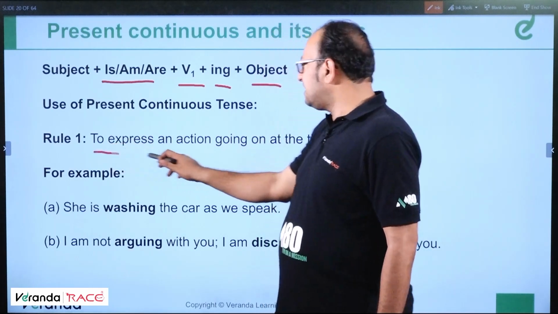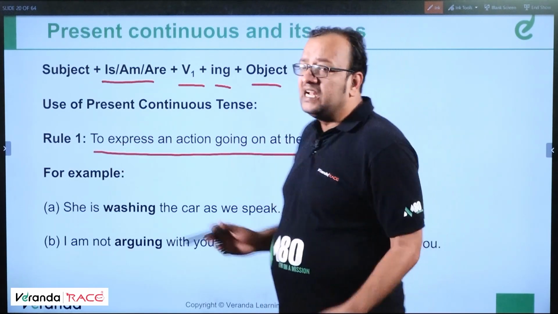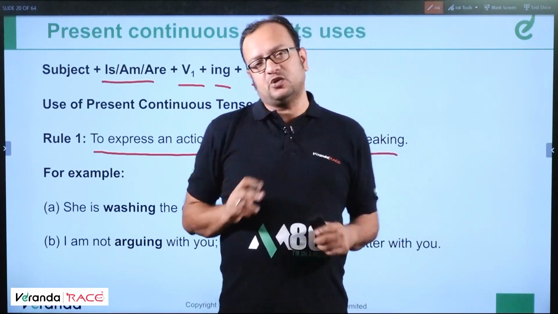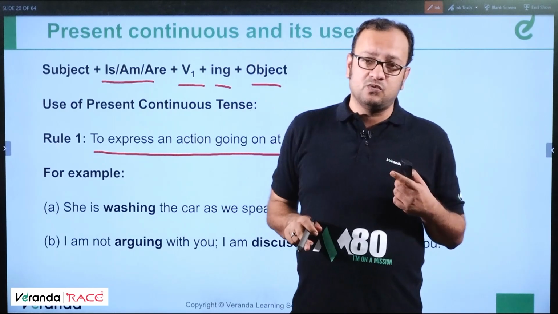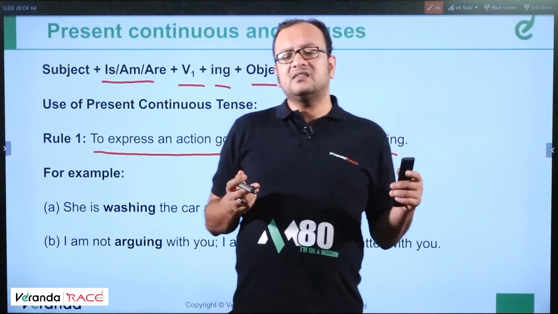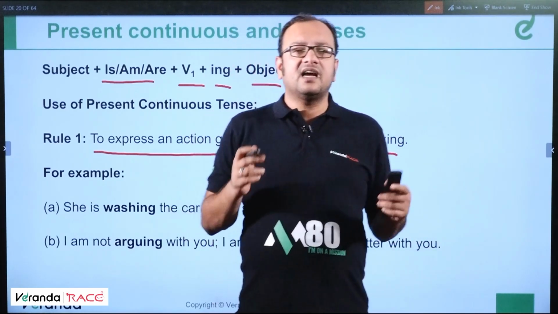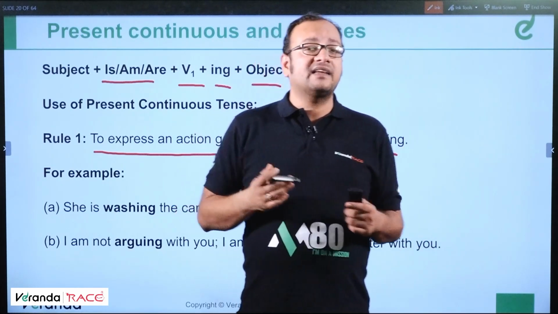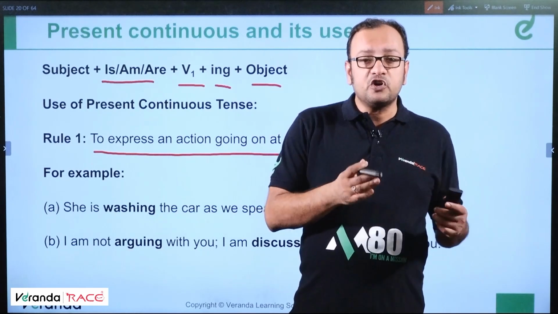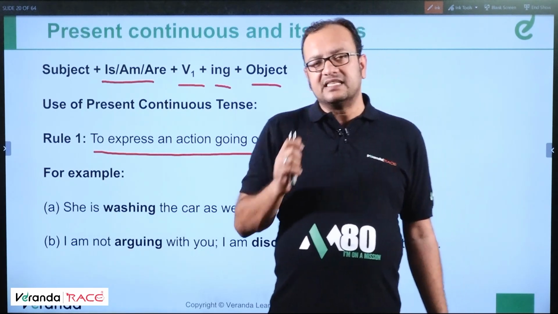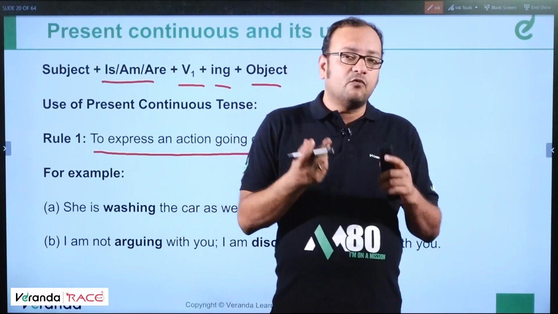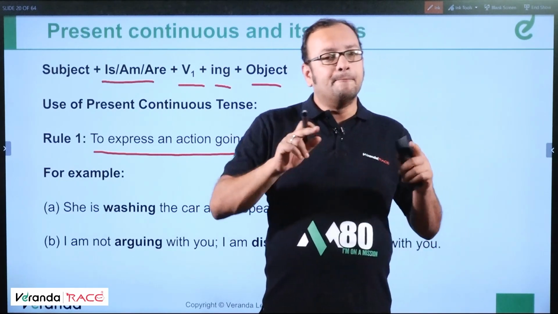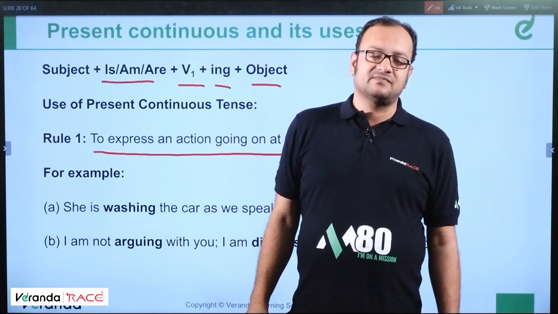So rule 1 is to express an action going on at the time of speaking. The action which is happening right now is written in present continuous. For example, if I meet a guy called Arul and I ask him, what are you doing nowadays? He will say, I am preparing for bank exams nowadays. But what are you doing now? Okay, I am brushing my teeth. So these two actions, what he is doing right now and what he is doing nowadays or these days, both are written in present continuous.